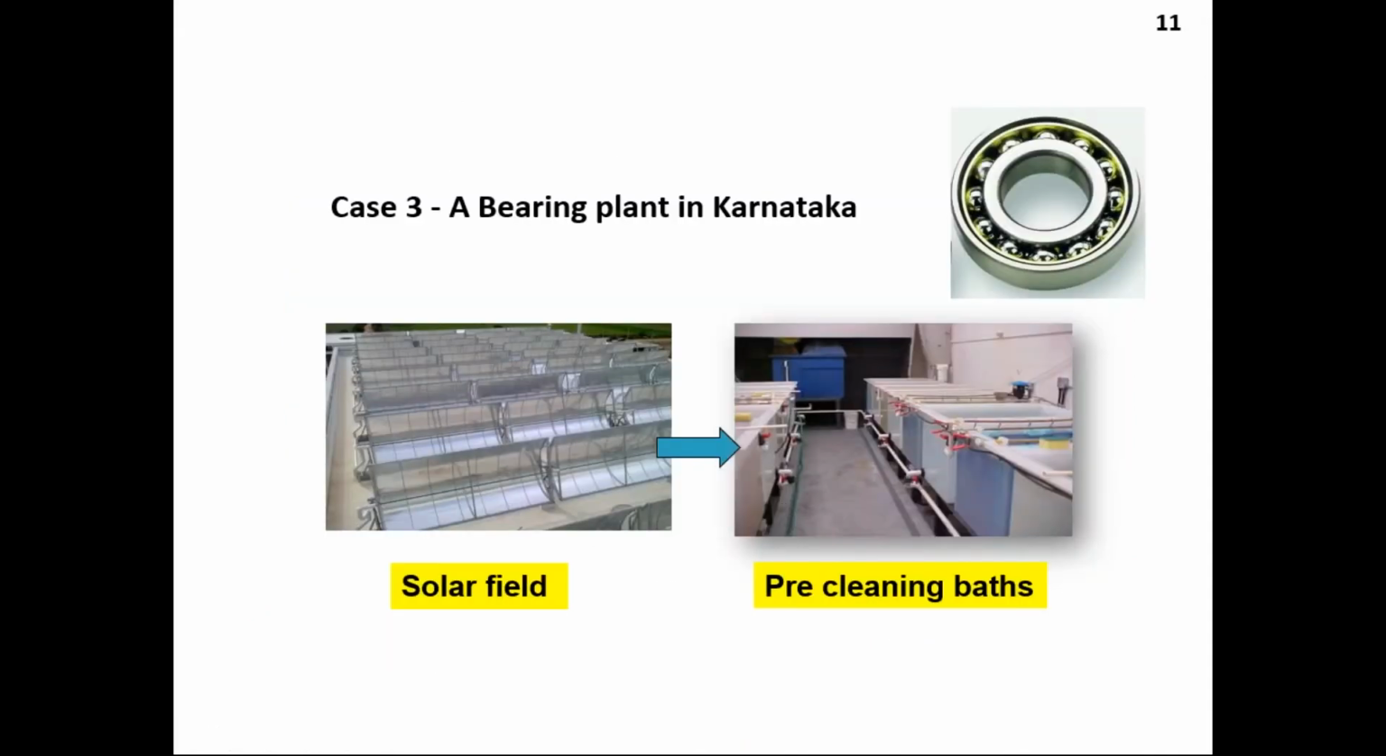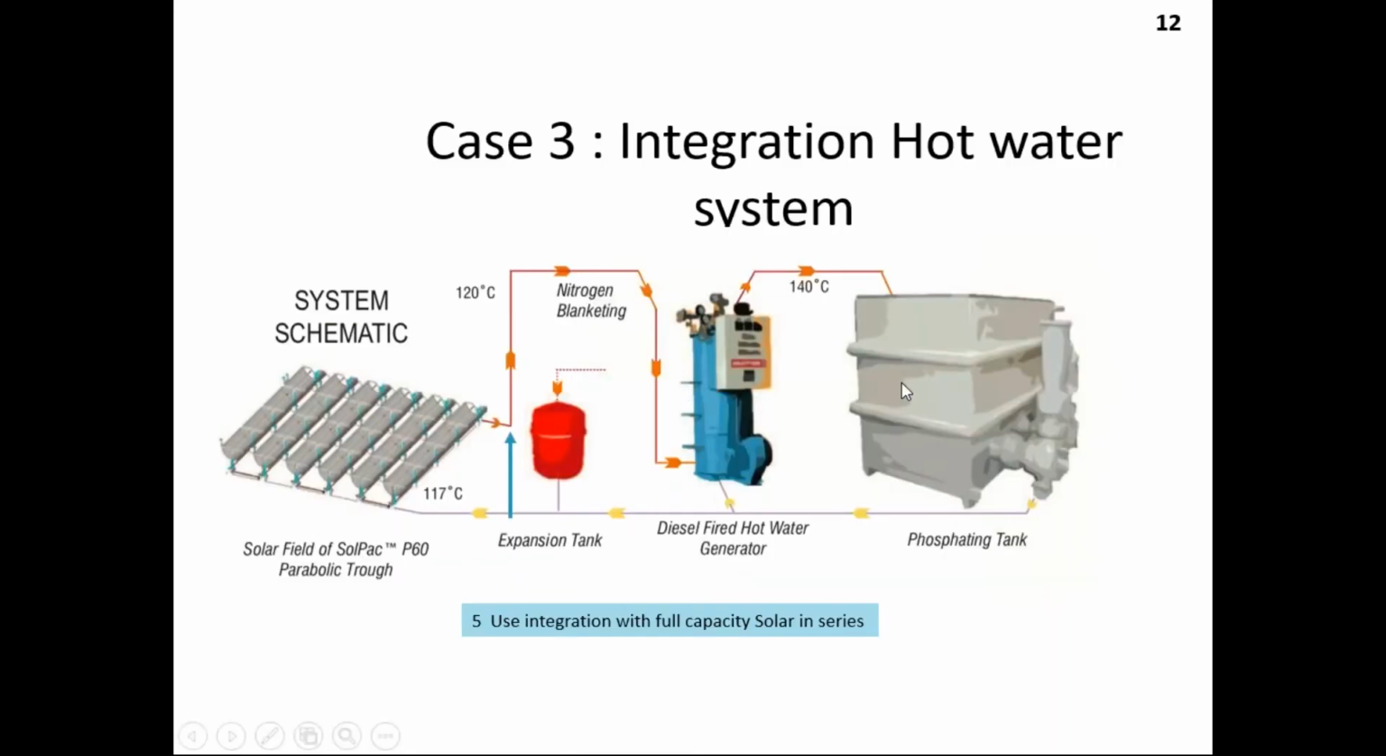Another case study is from a bearing plant in Karnataka. The bearing plant has a solar field of parabolic troughs, and it is used for a pre-cleaning bath for its components. So how do we integrate? Typically, you look at the present integration. This is the existing system. So what typically is done? You have a separate parallel system and integrate it with the existing system.